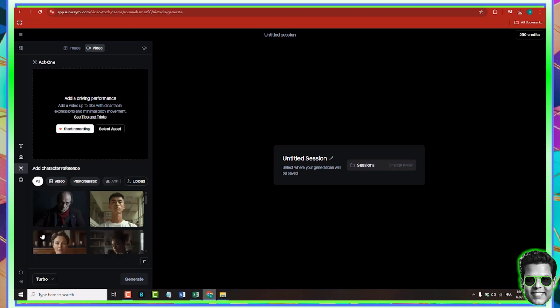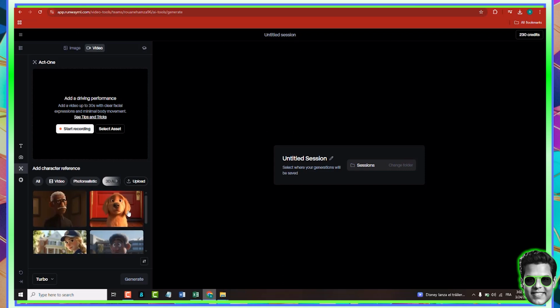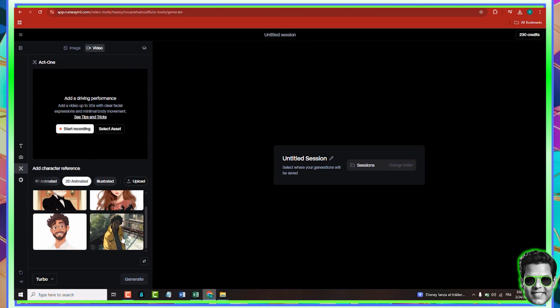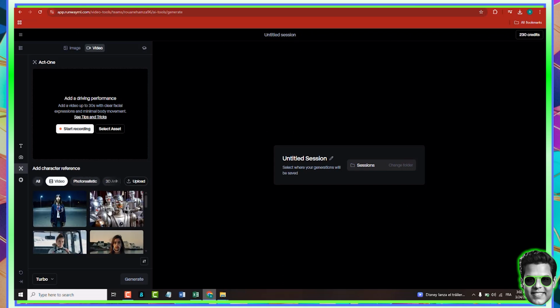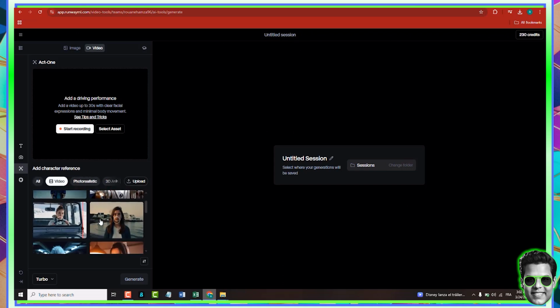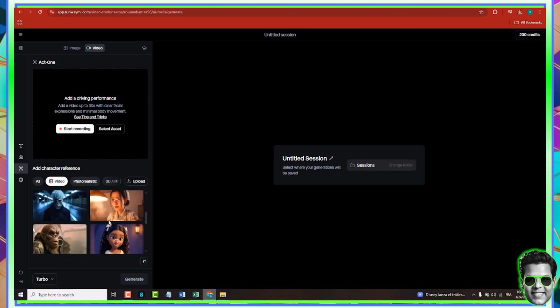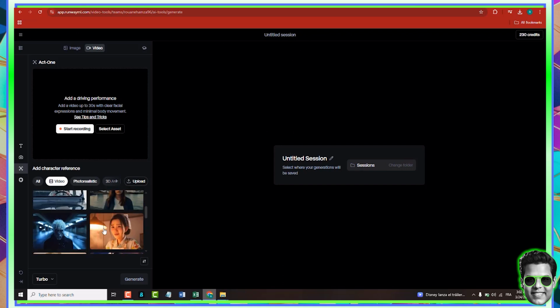Now, basically, after you have that, you can either come over here and switch yourself or create deepfakes using these characters that already exist in the library. Some of them are photorealistic. Some of them are 3D avatars, like the dog and the old man. Some of them are 2D animated, like this character here. Some of them are illustrated, like a painting, for example. And some of them are actually videos, right? Like this robot here, this lady driving a car, and there is plenty more, right? If you want to sound like this particular ape, you can do that.